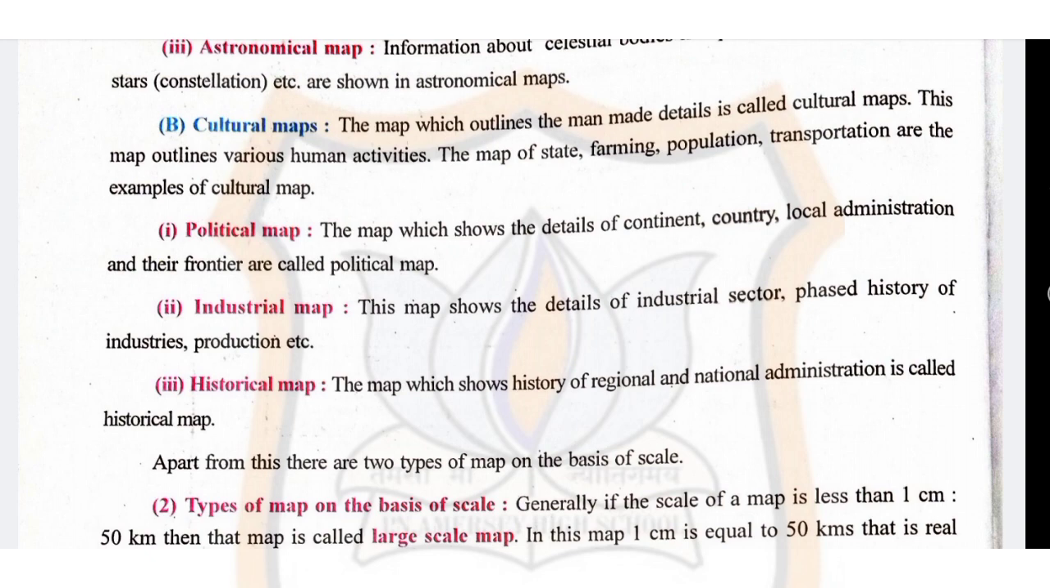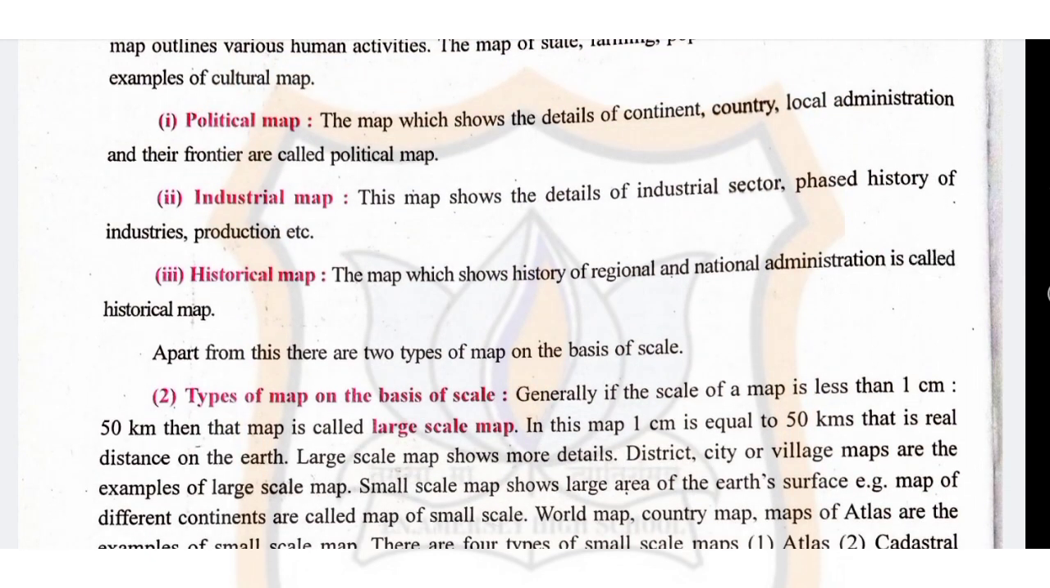Now number 1, political map. The map which shows the detail of continent, country, local administration and their frontiers is called political map. Number 2 is industrial map. This map shows the detail of the industrial sector, phase, history of industries, production, etc. Now 3 is historical map. The map which shows history of regional and national administration is called historical map.